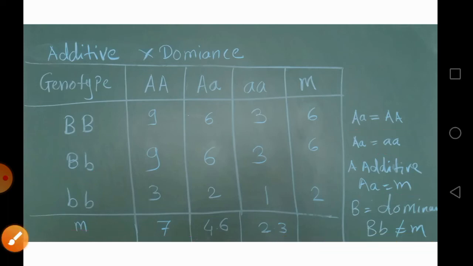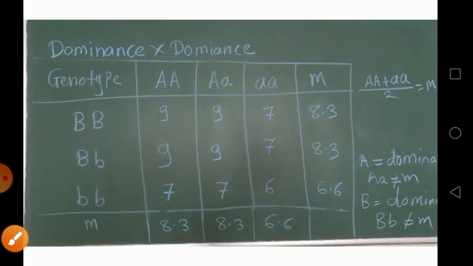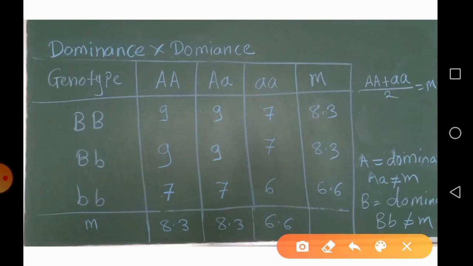Then the third condition is dominance into dominance interaction. In this condition, both genes, A and B, are dominant, and therefore the values obtained in both cases are not equal to M, the mid parent value. You can see here that the homozygote capital A capital A has a value of 9, and the small a small a has a value of 7.